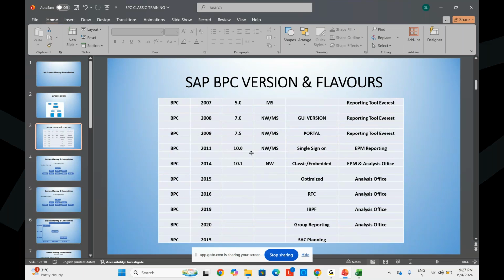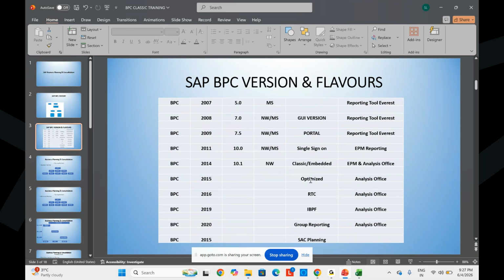After the 5 years were completed, SAP officially announced that from 2014 onwards there is no Microsoft version, only the NetWeaver version, because SAP purchased it and wanted to promote their own technology. So from 2014 onwards, BPC is available only for NetWeaver technology. Another major change in 2014 was the embedded version.